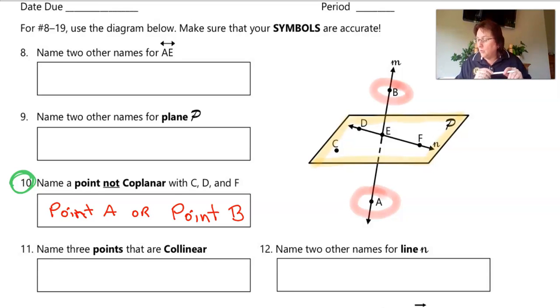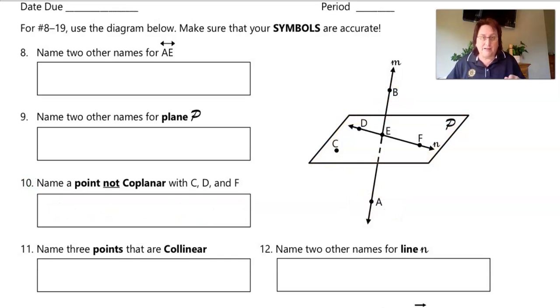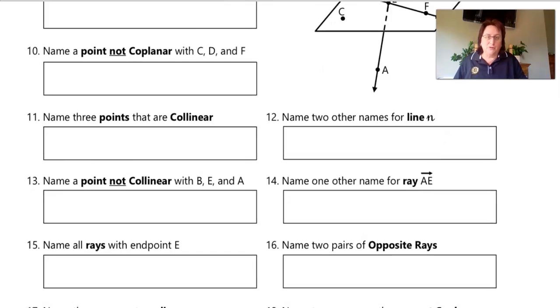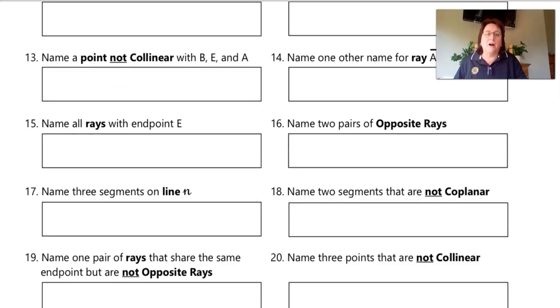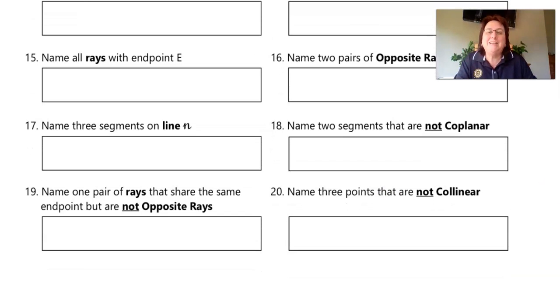All right, now we're going to also look at number 19. I'm going to scroll down to it, but then we're going to go back up to our picture here in just a second. Number 19 says, name one pair of rays that share the same endpoint, but that are not opposite.